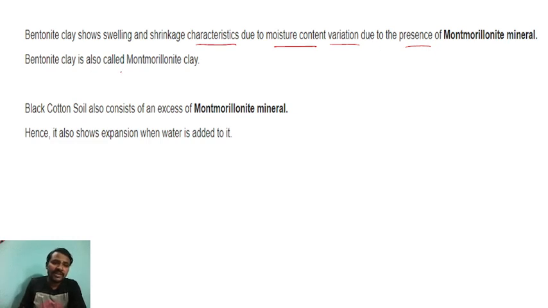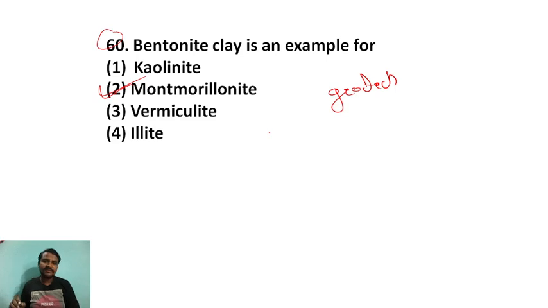Bentonite clay is also called montmorillonite clay. Black cotton soil also consists of excess montmorillonite mineral, hence it also shows expansion when water is added. So this is a simple answer.